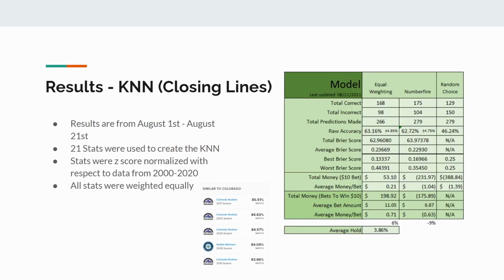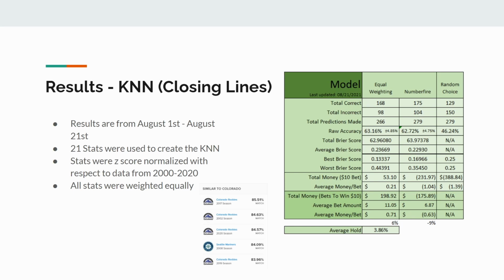And so next, we'll just go over the KNN. Here I'm going to compare it to NumberFire. The reason I'm doing that is NumberFire is a service that provides you with sports analytic data, whether it's fantasy lineups or game predictions, and they do this in a similar way to how we try to do it with the KNN, where I'm not sure of their exact methodology because obviously they don't reveal that, but they basically